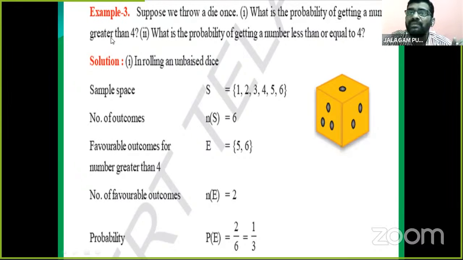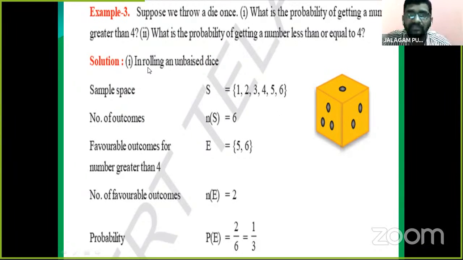What is the probability of getting a number greater than 4? Listen carefully, children. Here the probability is of getting a number greater than 4. Second one is, what is the probability of getting a number less than or equal to 4? So there are 2 sums in this example. Number one is getting a number greater than 4, and number two is getting a number less than or equal to 4.